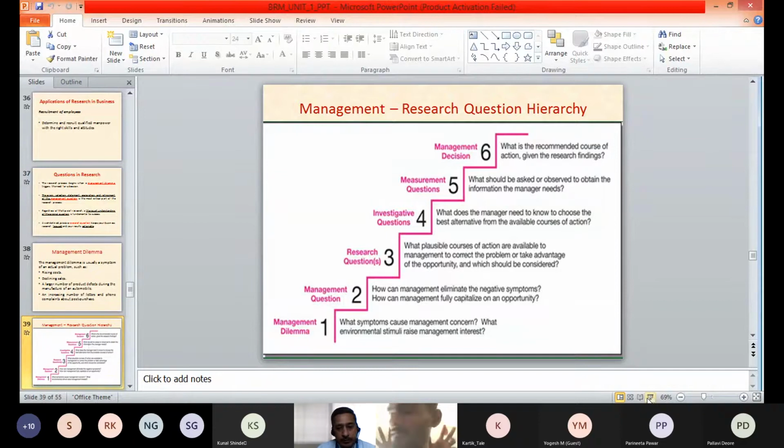In this hierarchy, you can observe there are 6 different stages through which we can refine the research to be conducted for the particular solution of a management problem. These 6 steps we saw.